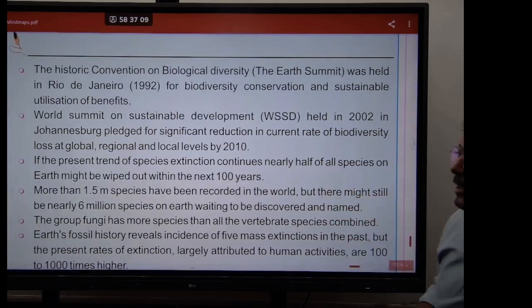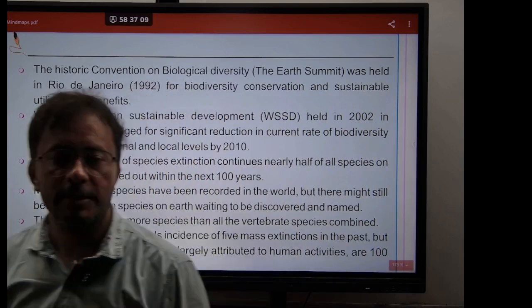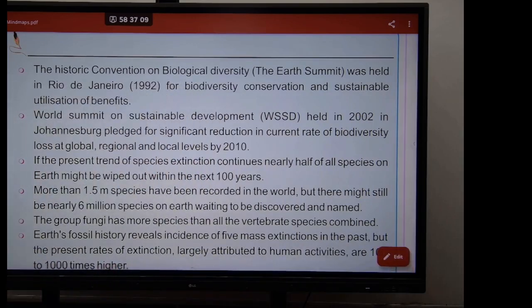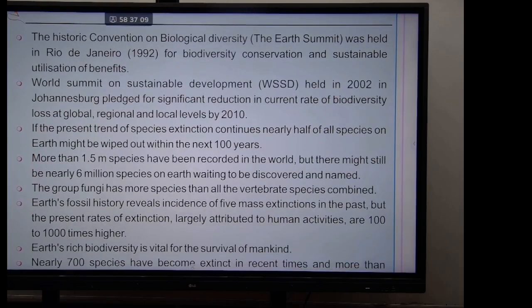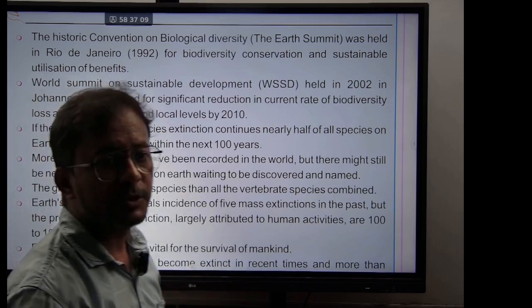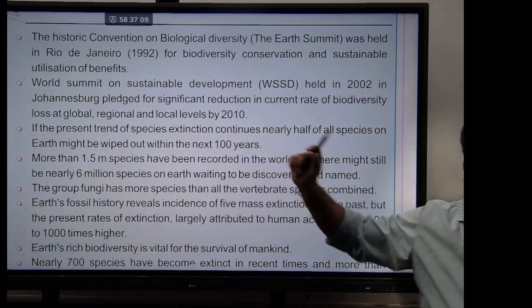There was a convention known as the Convention on Biological Diversity, known as the Earth Summit, held in Rio de Janeiro in 1992 for biodiversity conservation and sustainable utilization of its benefits. Very important. The second one, the follow-up summit called the World Summit on Sustainable Development, held in 2002 in, where, guys?